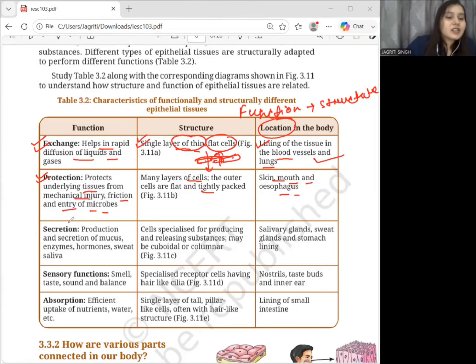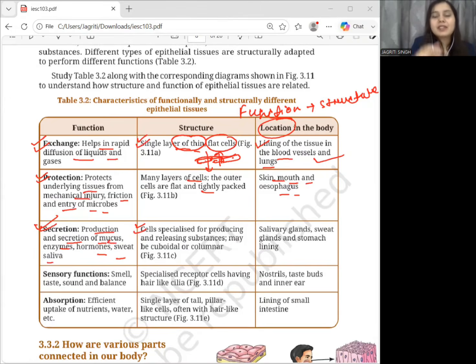Okay. Now let's talk about the third function, which is secretion. Secretion means the production and release of substances. So these epithelial tissues are involved in producing and releasing substances such as mucus, enzymes, hormones, sweat, and saliva. Okay. So if we talk about the structure and just think about it, if a cell has to produce and release a particular substance, it needs to be specialized for that job, right? So therefore, these are specialized cells for producing and releasing substances.